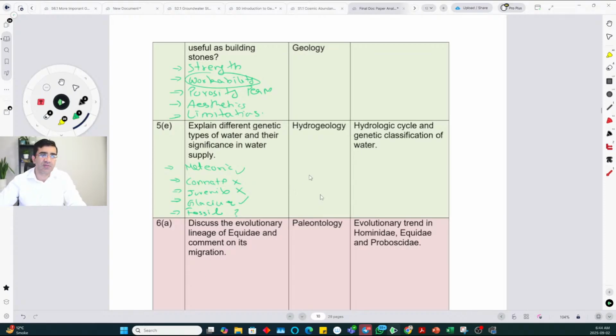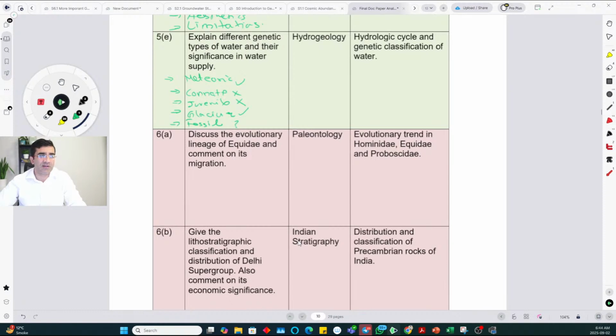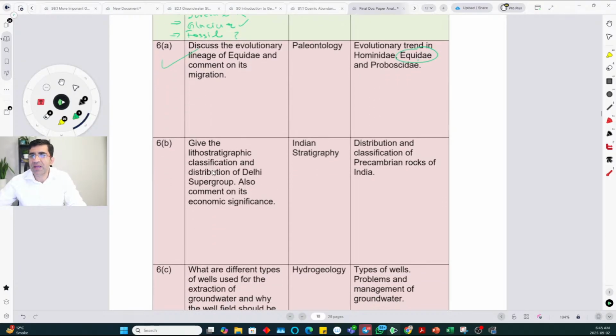It is a 10 marker question overall. You don't need to write 3 or 4 pages on it. One and a half pages will be enough. Evolution of horse, okay, and its migration, very standard topic directly from the syllabus. Evolutionary trends in hominidae, equidae, proboscidae, directly mentioned in the syllabus, so nothing deep you have to go into.